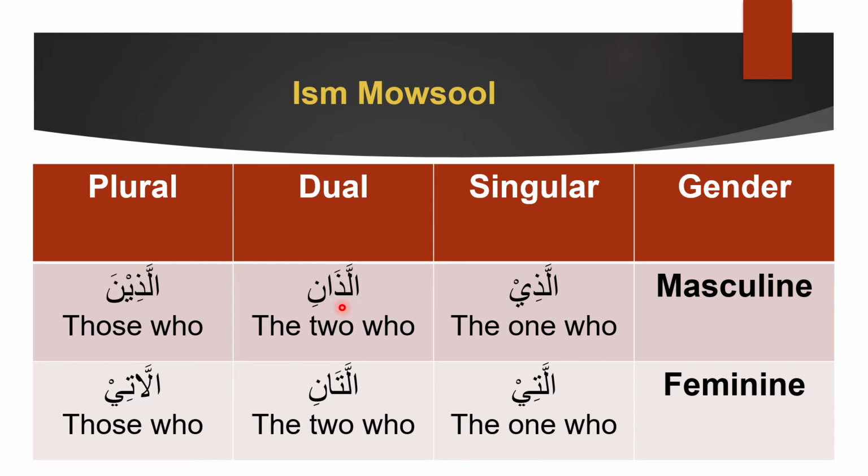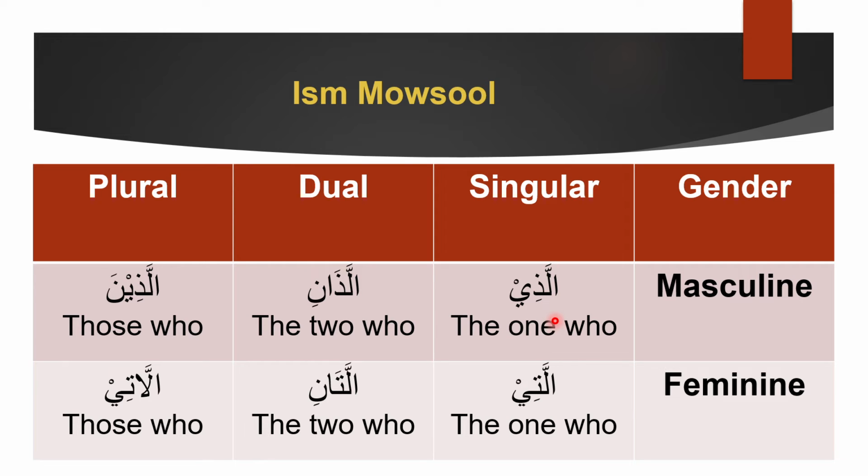Allazani, the two who. Again, the ani over here should tell you there are two. Allazina, those who. Allati, the one who, which is female when something is feminine. Allatani, the two who. And allati, those who. Okay, so these words you need to memorize. This chart you need to keep in your mind so that you can spot them when they come in the Quran.